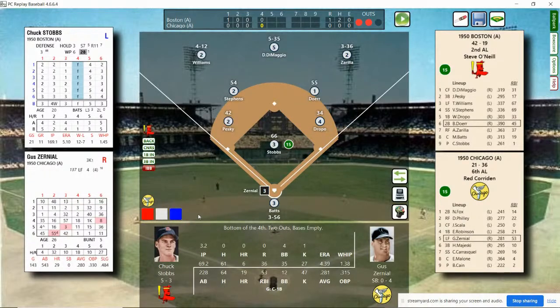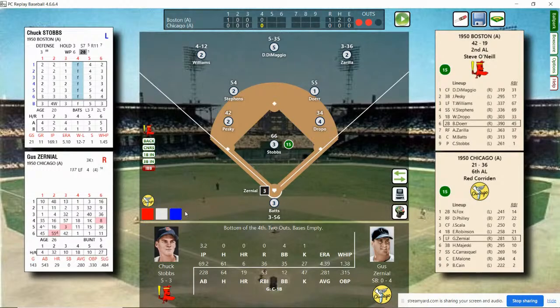Gus Zernial is coming to the plate. Let me find his page here because Zernial's an interesting player. Zernial made his Major League debut last year on April 19th, 1949 for the Chicago White Sox. And he has hit 237 lifetime home runs. He was a good power hitter. And he was an all-star in 53, and in 1951, next year, he will be the American League home run leader and RBI leader. But right now, he steps in with 2 outs and nobody on.